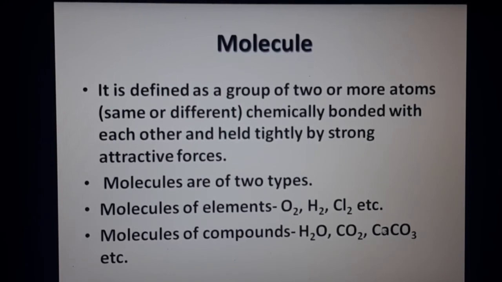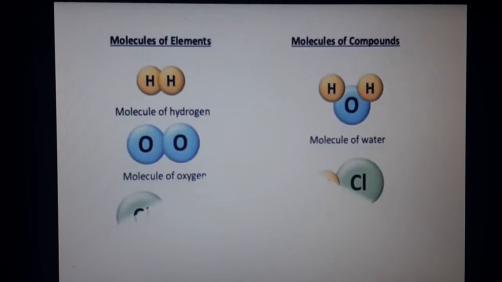So these atoms combine to become a molecule of a compound, that is calcium carbonate. Like this, molecules means a group of atoms. It can be two or more atoms that have combined chemically to form a molecule. It can be a molecule of the same element or of different elements, that is a compound.